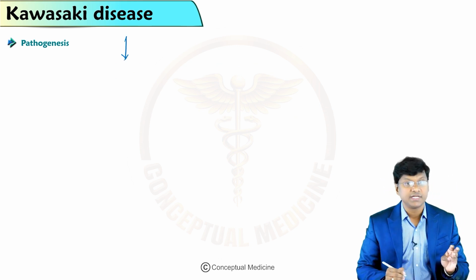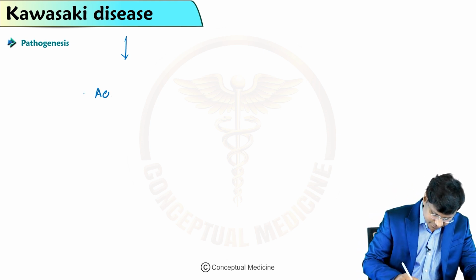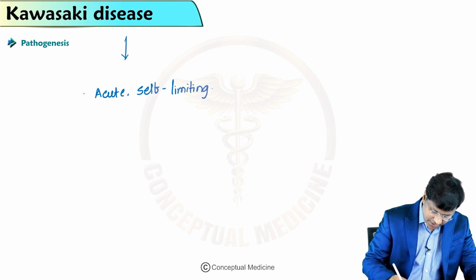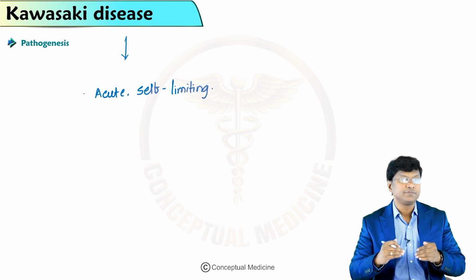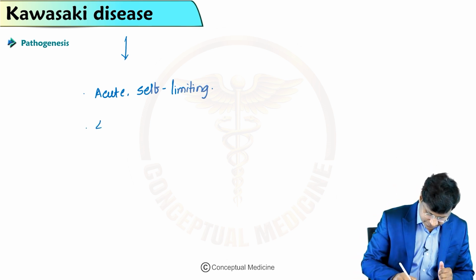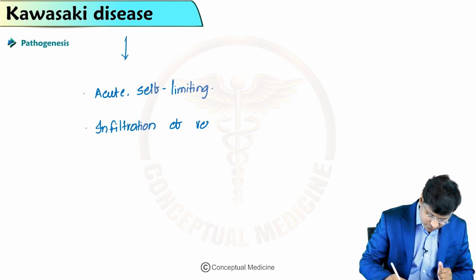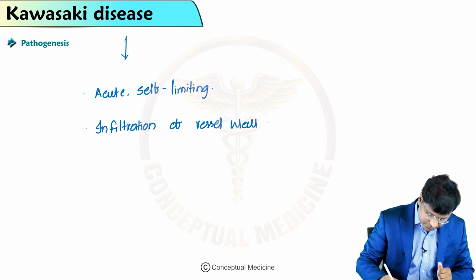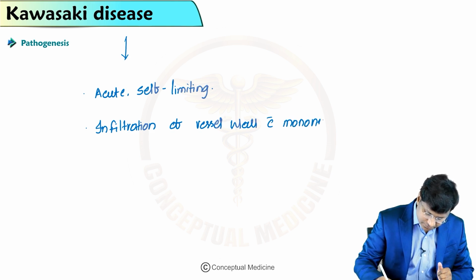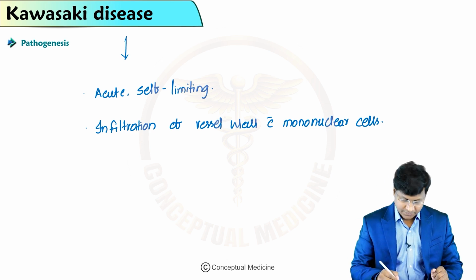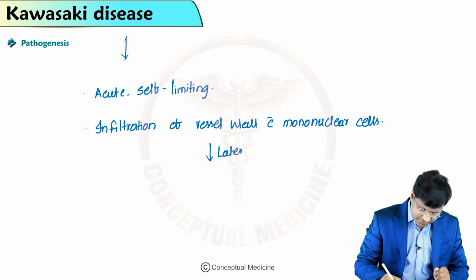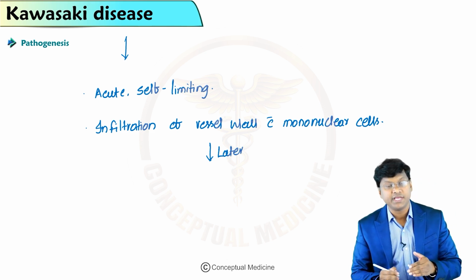Kawasaki is an acute self-limiting condition characterized by infiltration of the vessel wall with mononuclear cells, and later the infiltration is by IgA secreting plasma cells.